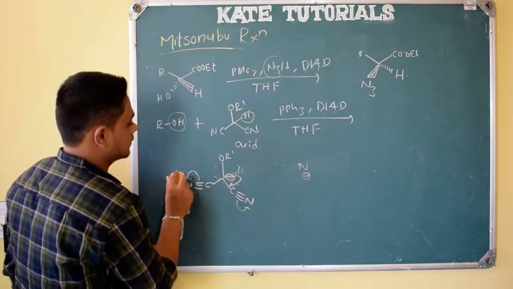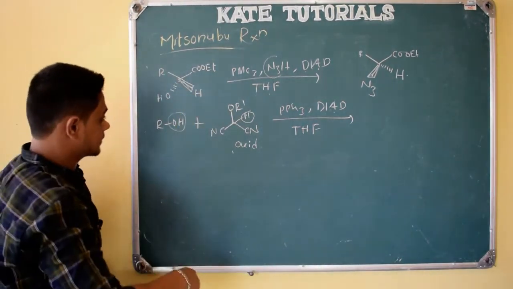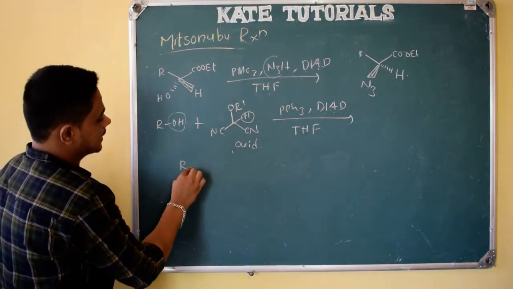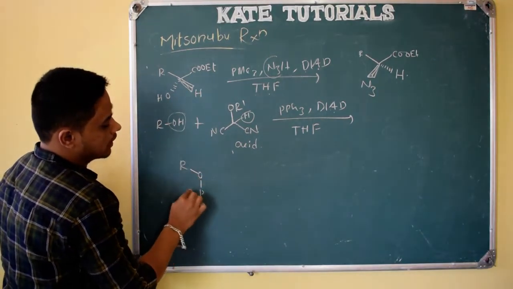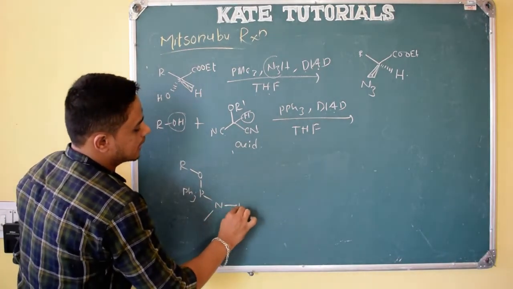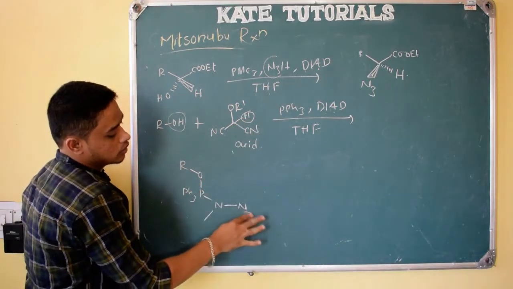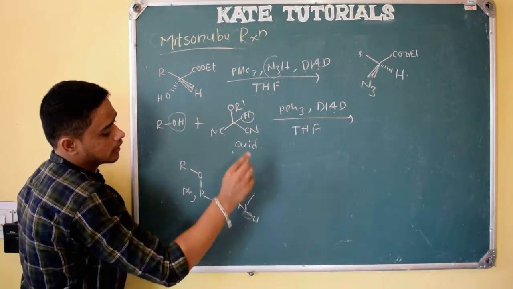If I want to write the product, I can write directly, but let us see like this. So what happens, this RO will be bonded to PPh3, right? This is attached to nitrogen, with an electron withdrawing group. This negative charge gets this proton, so it becomes NH, and here also an electron withdrawing group.